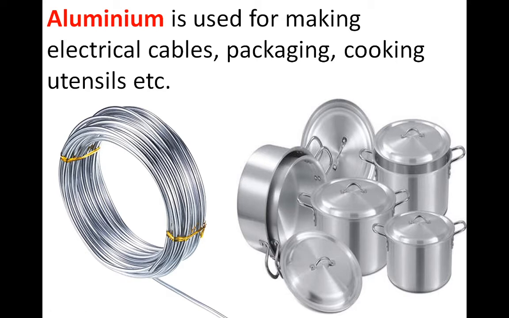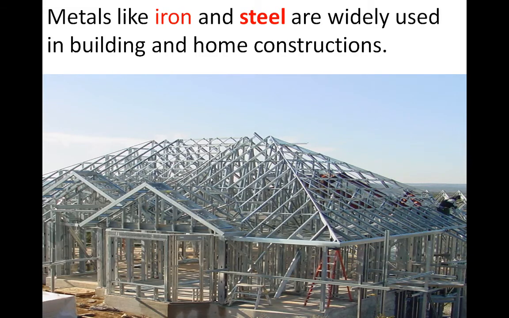Because aluminium is a metal, it has the property of being a good conductor of heat, same like copper, so we can use it in our kitchen. We can cook food inside aluminium utensils, we use aluminium in our electric connections, or we can use aluminium as packaging material. Next is iron and steel.